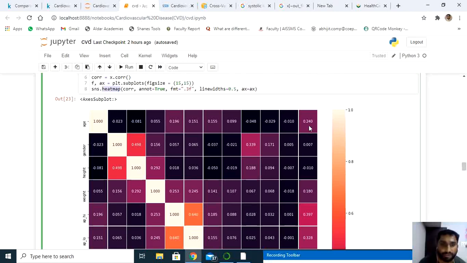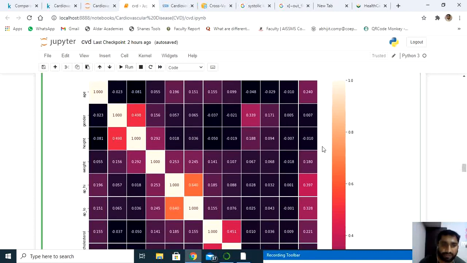Obviously it should be, because most heart attacks happen in people who are 40, 45 plus, or 50, 55 plus, so there may be chances of having a heart attack, CVD disease. But gender is not highly correlated, so I cannot expect more accuracy from it, because it may be male or female. Age is a major factor.